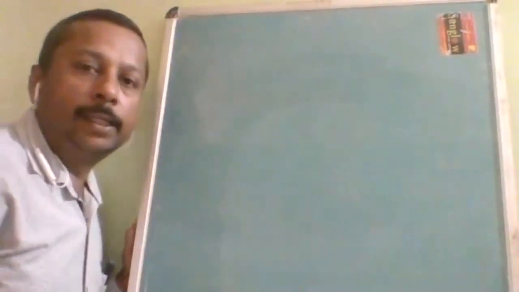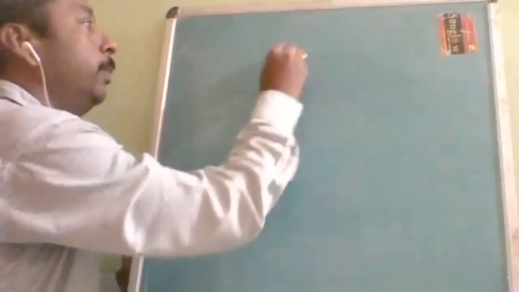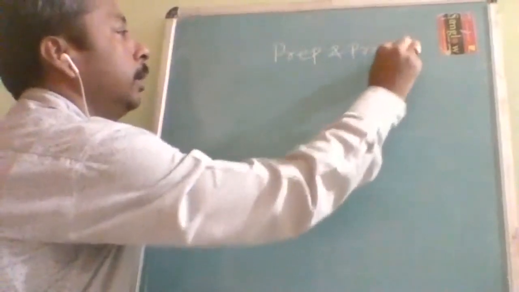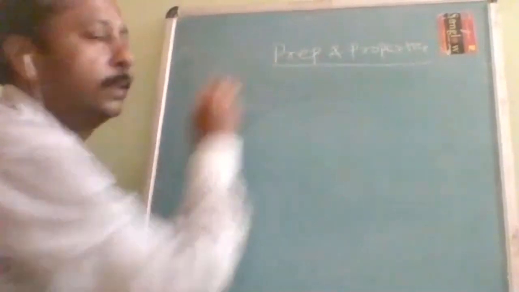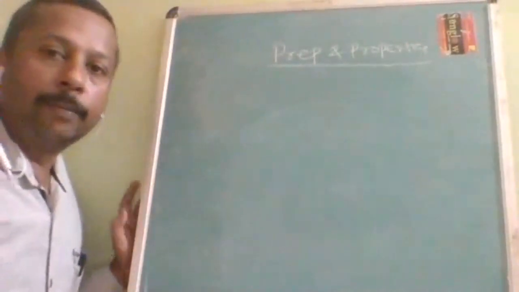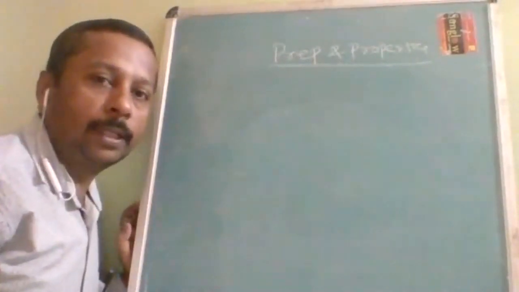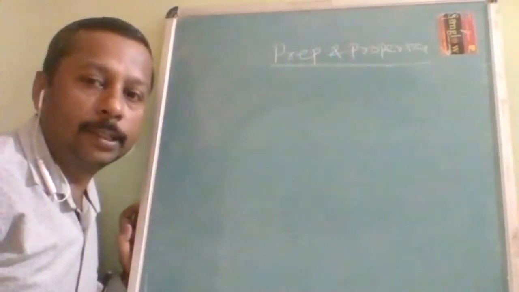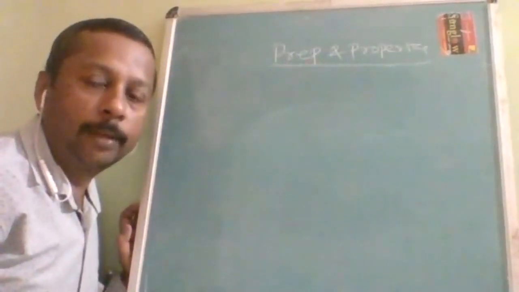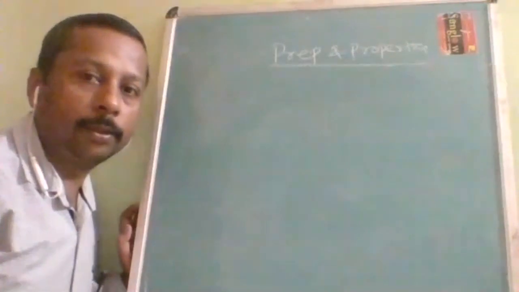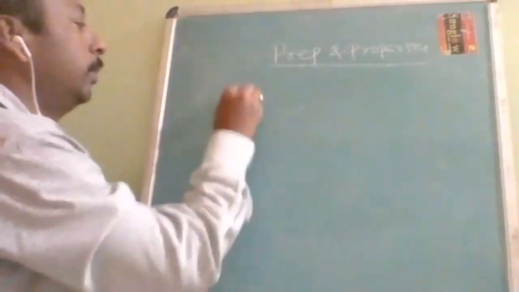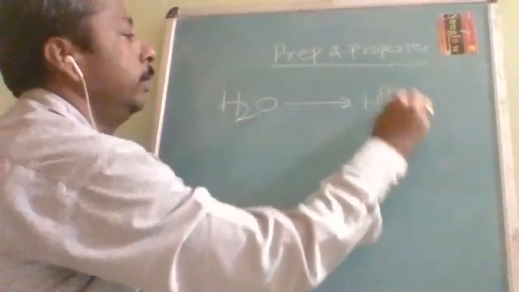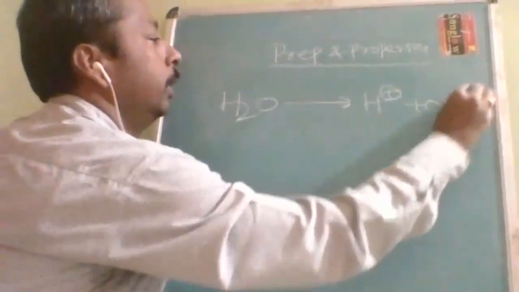Then very easy topics are there: preparation and properties. They are not much important. Important in the sense there is nothing to explain in them, but there are one or two topics which I need to explain. Hydrogen is prepared by the electrolysis of water, H2O, which on dissociation will give you H plus and OH minus.